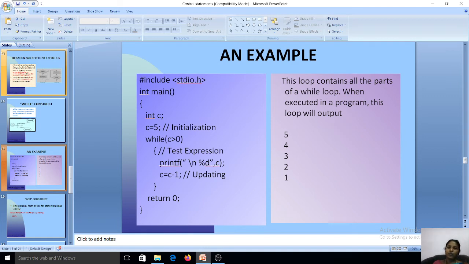First it is going to print the statement, what is in C. C has 5, so it is going to print 5, and then it is going to decrement C equal to C minus 1, and then 4, 3, 2, 1, until some condition has been satisfied. What is the condition here? It will repeatedly execute the same statement up to 5, and then it will exit the loop. I hope you all understand.